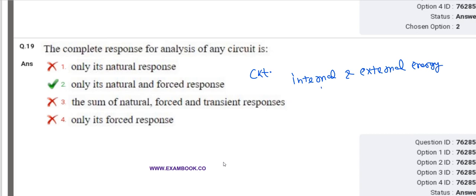Internal means stored energy and external means applied energy, and it can also be defined as the sum of forced response and natural response. The form of the forced response is the same as the form of the forcing function. So the response to both internal and external energy is also the sum of the natural and the forced response.